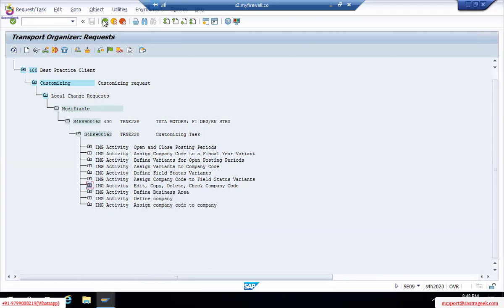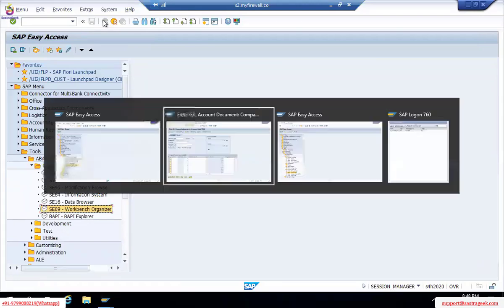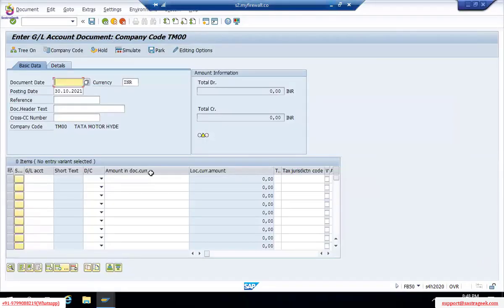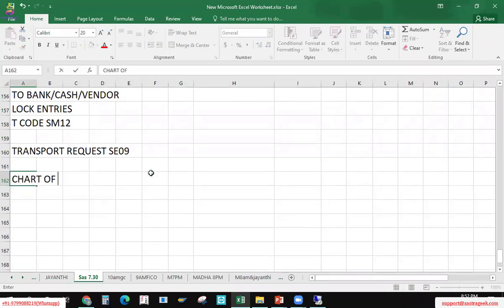Okay, so this is one small area which we can discuss. Now, let's talk about one more topic, which is the chart of accounts. How should my chart of accounts be defined here?